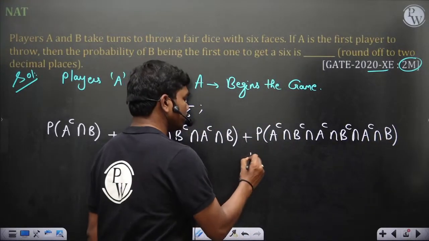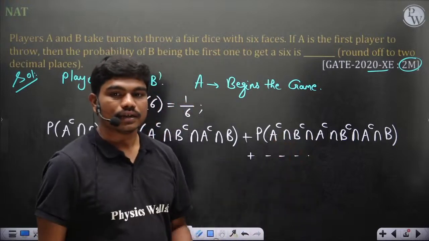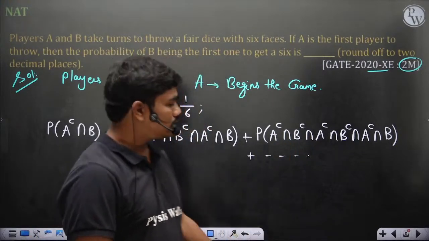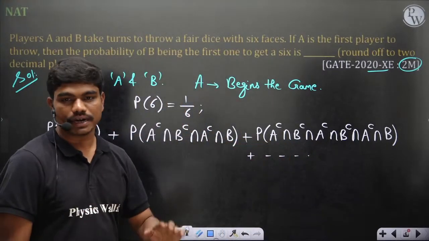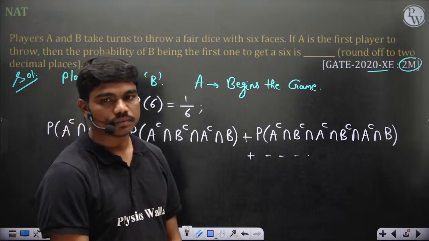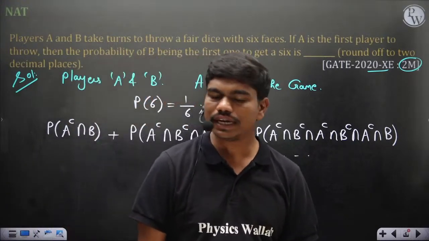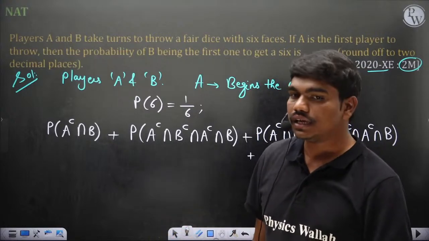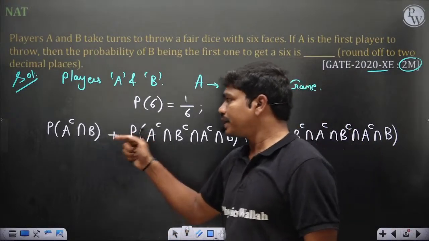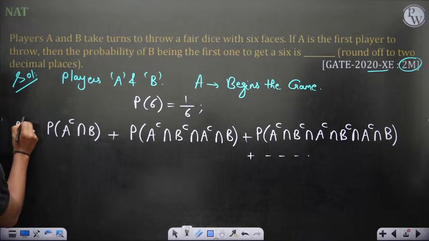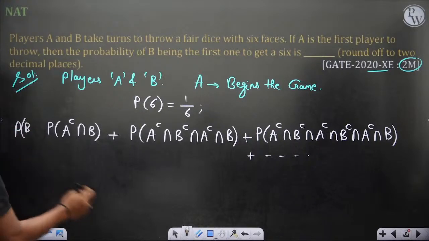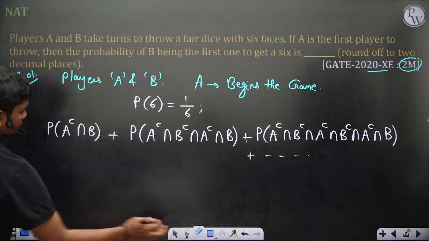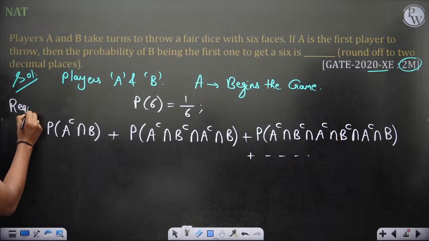So if you keep doing all this stuff, then getting 6 in any of these events is purely independent, correct? Yes or no? Can you do it by Bayes theorem? Need not be Bayes theorem because there is no fixed condition which is given. Okay, so you can see the probability of B getting 6. Okay, so the required probability is equal to